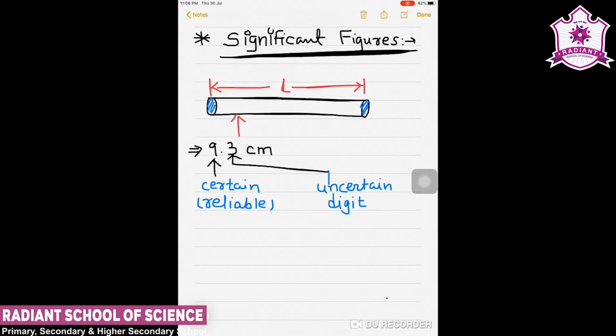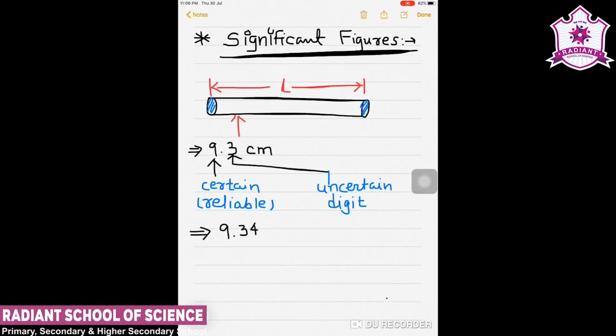There is one reason, that when you measure it with a simple scale having a centimeter in its calculation, in place of it, if you use vernier calipers or micrometer screw, you may get an exact measurement that can be extended or precise up to more numbers.